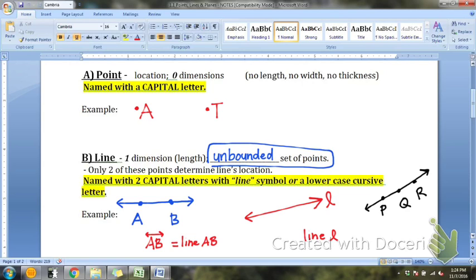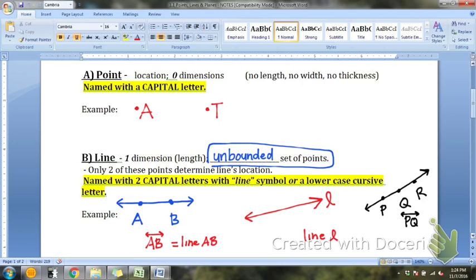And if I wanted to name or label this line, remember how many letters do I need for a line? I just need 2. So how could I name this black line? I could say line PQ. I only need 2 letters.